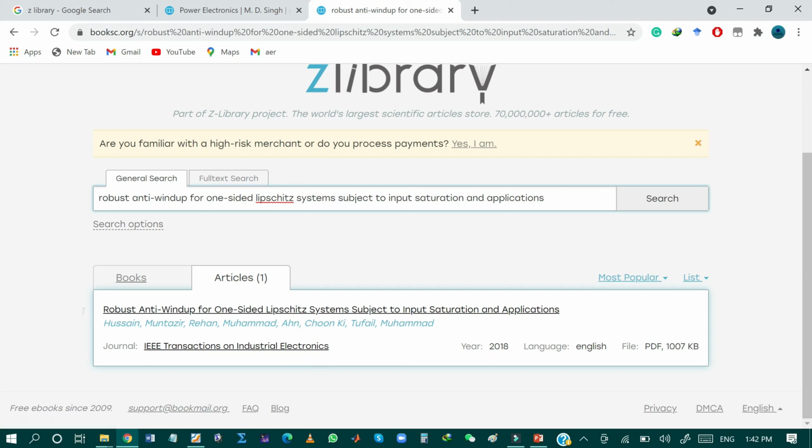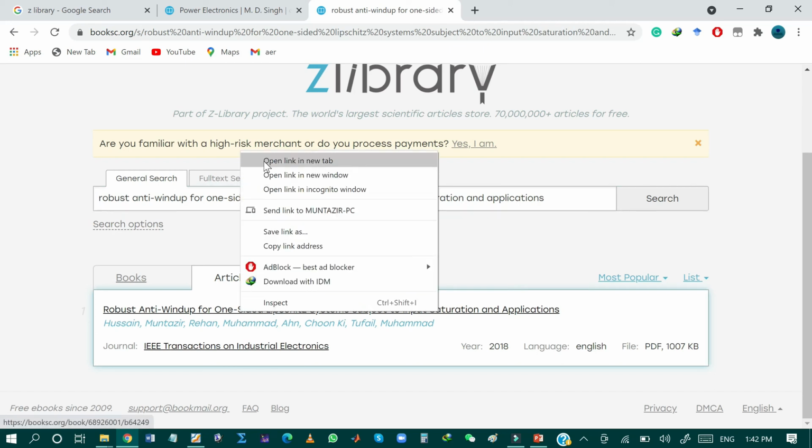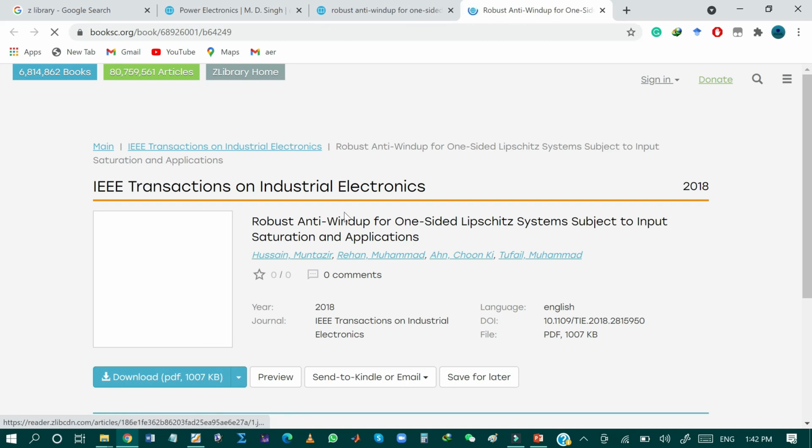The year of publishing is 2018, and the publishing language is English, and the paper is available in PDF, and this is the size of the paper. So just by clicking this title, you will be directed to download the research paper. These are the characteristics, and as you can see, the paper is now ready to download. So just by clicking this blue button, the paper will be ready to download.